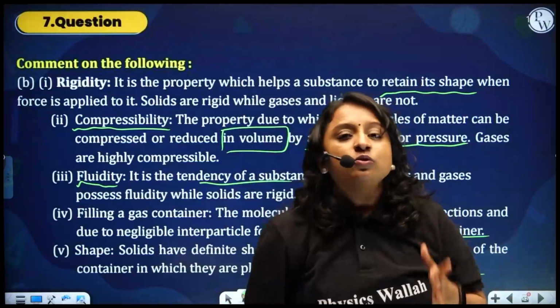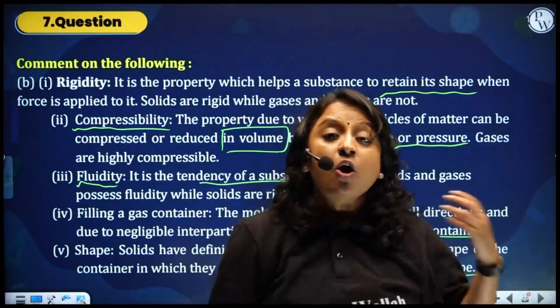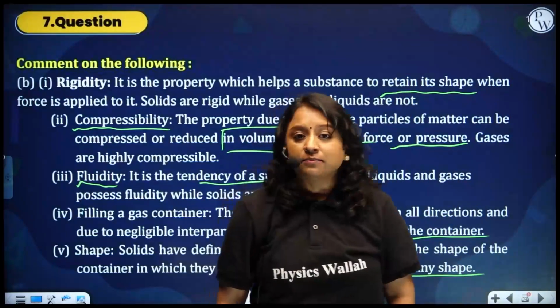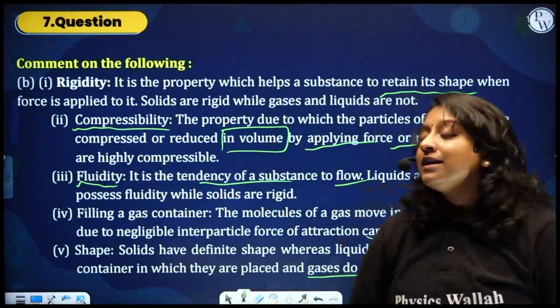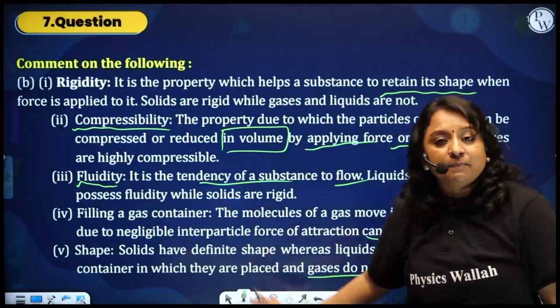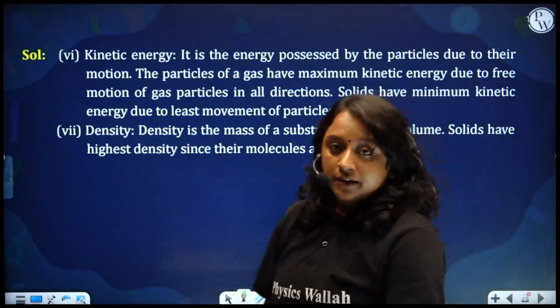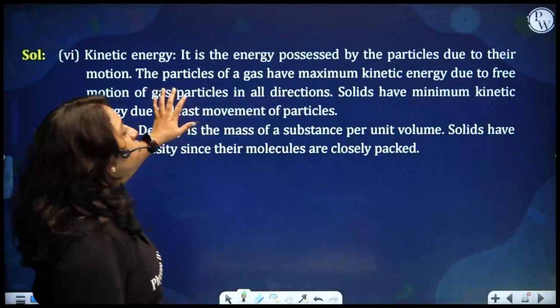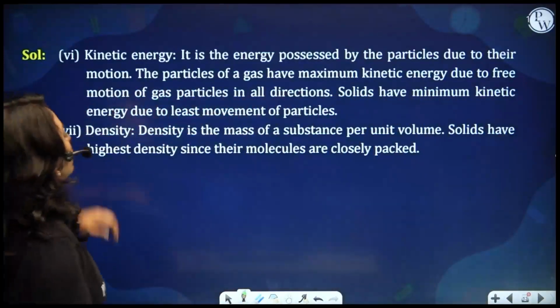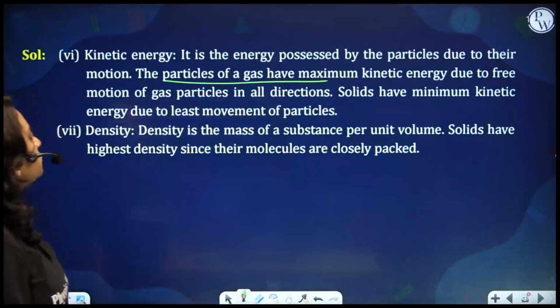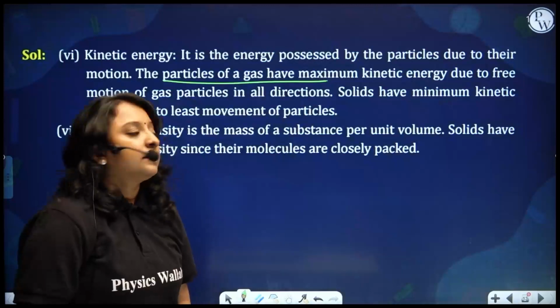Solids do have their definite shape because of the orderly arrangement. Liquids do take the shape of the container. Gaseous substances do not have a shape as they can occupy the entire space of the container. Then comes kinetic energy. As you all know, solids do not have this kinetic energy and this is maximum for the particles of gas, and for liquid the kinetic energy is intermediate.